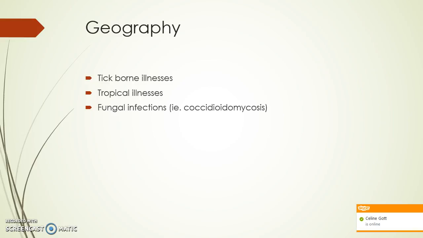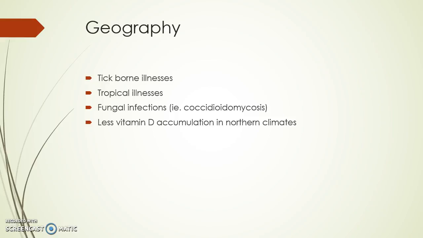So let's move on to geography. Geography is very important when it comes to endemic diseases. For those of you who have watched my tick-borne illnesses videos, you know that those illnesses are only in specific areas, just like tropical illnesses. Fungal infections such as coccidioidomycosis commonly occur more in the southwestern United States, like Arizona.